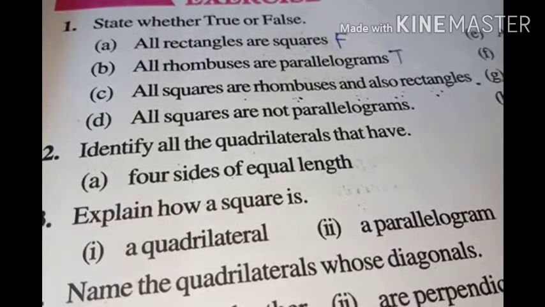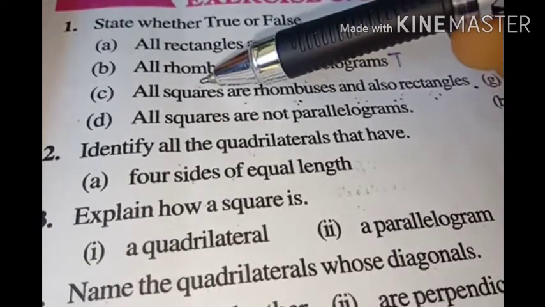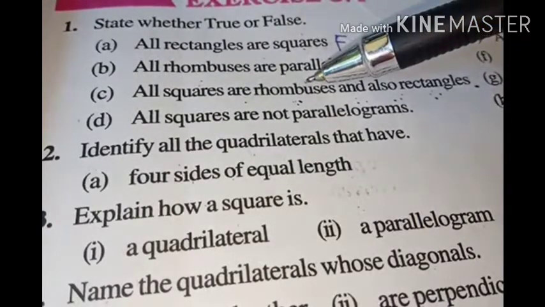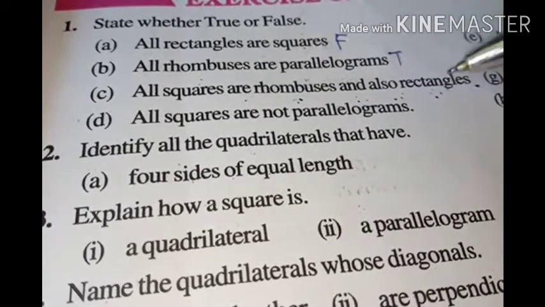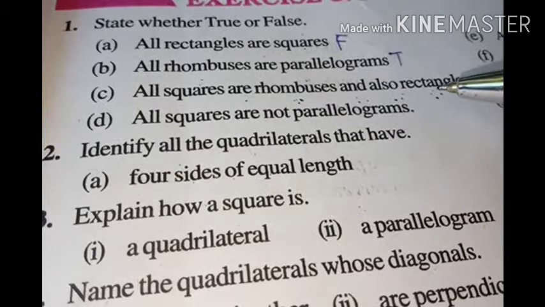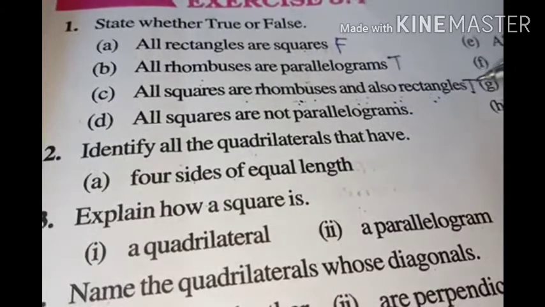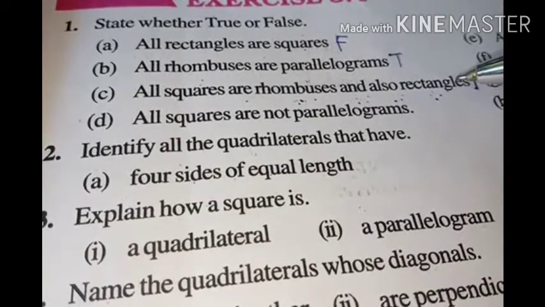Now C. All squares are rhombuses and also rectangles. Yes, all squares can be rhombuses, because in a square all sides are equal, and for a rhombus the property is also that all sides are equal. And in rectangles, what is the property? Opposite sides are equal. If all sides are equal for a square, then opposite sides will also be equal, isn't it? So squares are rhombuses and also rectangles. So this will be true. The rectangle property also exists for a square.